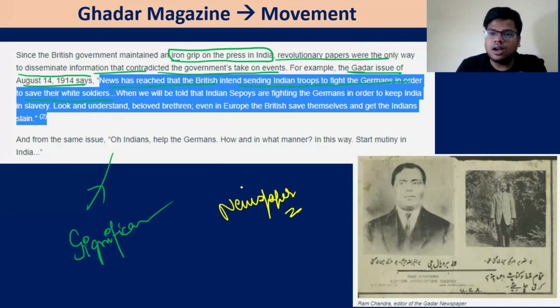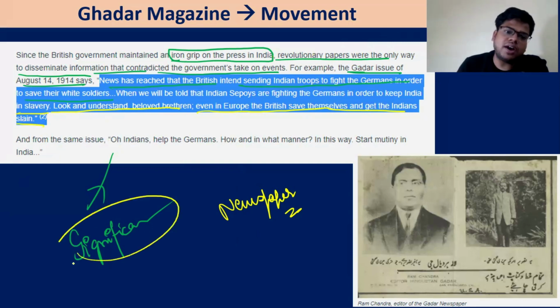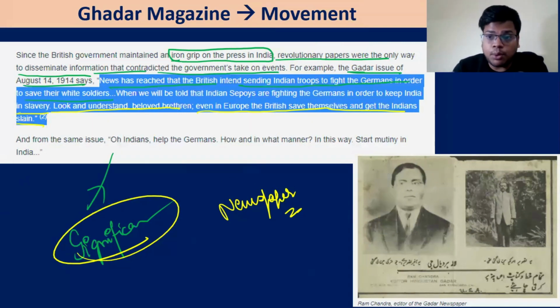these Indians are being used. They will be butchered fighting the Germans, and the British want to save their own soldiers, right? So, in order to keep India in slavery, look and understand: even in Europe, the British save themselves and get Indians slain. Okay? So this is another way they used the Ghadar newspaper, to discuss the things which were being repressed in India because of the stringent press rules imposed in the times of World War One.